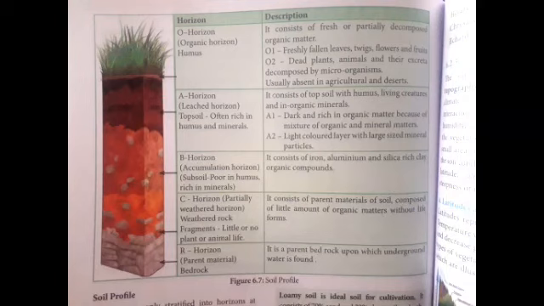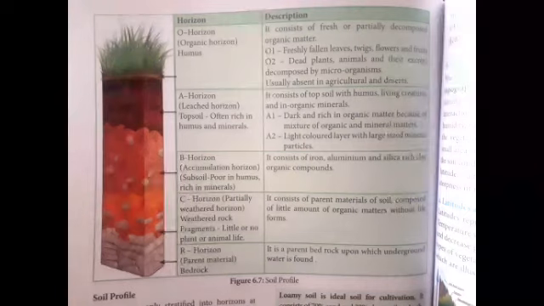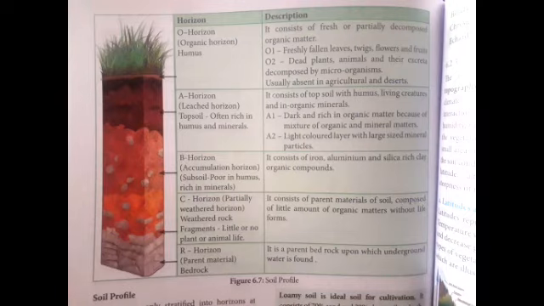The third one is the B horizon. What is the B horizon? The accumulation horizon, or subsoil, which is poor in humus. It consists of iron, aluminium, silica-rich clay, and organic compounds. The next one is the C horizon, the partially weathered horizon. No animals and plants live in that horizon. It consists of parent minerals with a little amount of organic matter and no life forms.